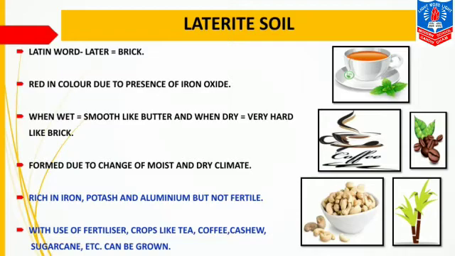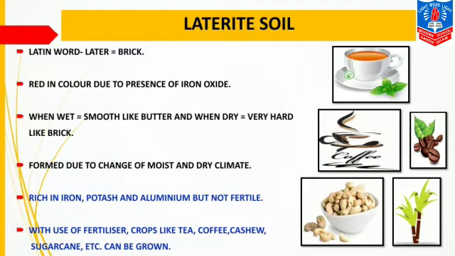That means when this soil becomes wet, it becomes smooth like butter. And when it dries up, it is very hard like a brick. The next is formed due to change of moist and dry climate. Now this soil is formed due to the changes of dry and moist climate together.